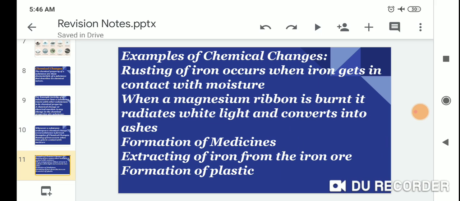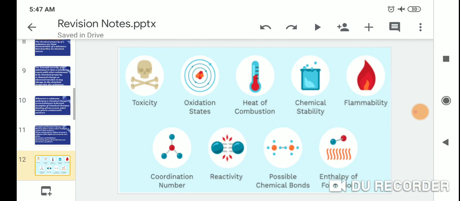Examples of chemical changes: the rusting of iron occurs when iron gets in contact with moisture. When a magnesium ribbon is burned, it radiates white light and converts into ash. Formation of medicine, extraction of iron from its ore, formation of plastic. Chemical properties include toxicity, oxidation states, heat of combustion, chemical stability, flammability, coordination number, reactivity, possible chemical bonds, and enthalpy of formation.